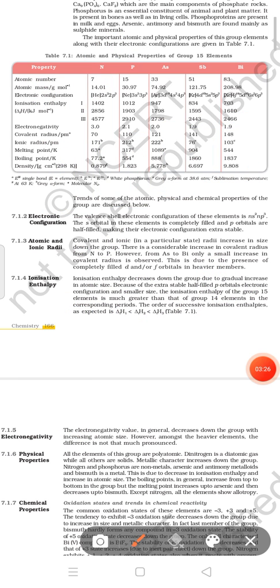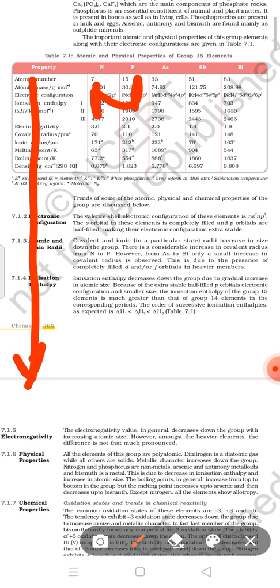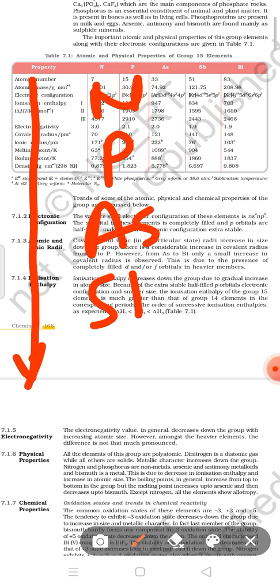Now we will discuss the atomic radii according to the periodic table. When we move from top to bottom in a group, from nitrogen, phosphorus, arsenic, antimony to bismuth, atomic radii increase due to the increase in the number of shells and atomic number.